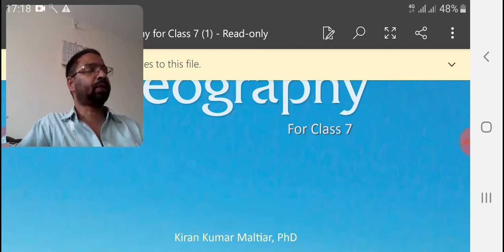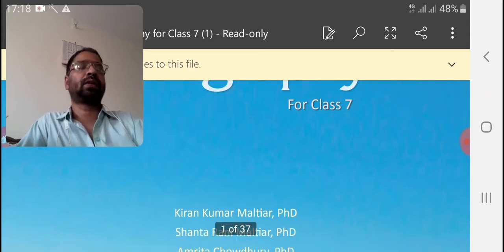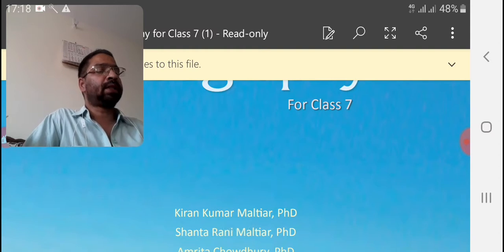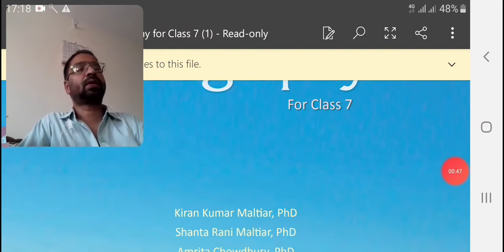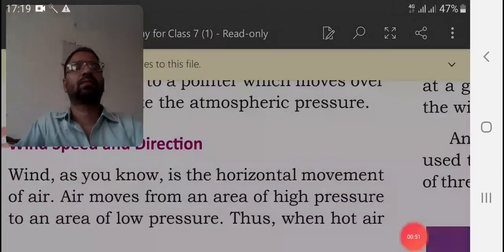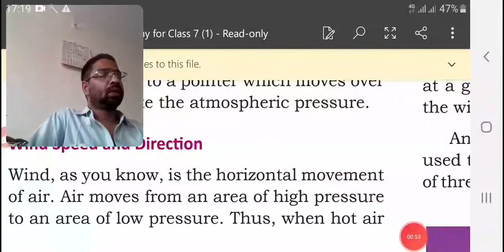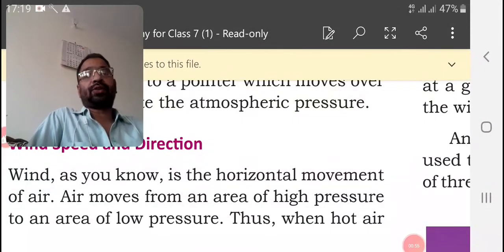Temperature we completed. And today we are going to start wind speed and direction. So dear students, take out page number 24. Wind speed and direction.